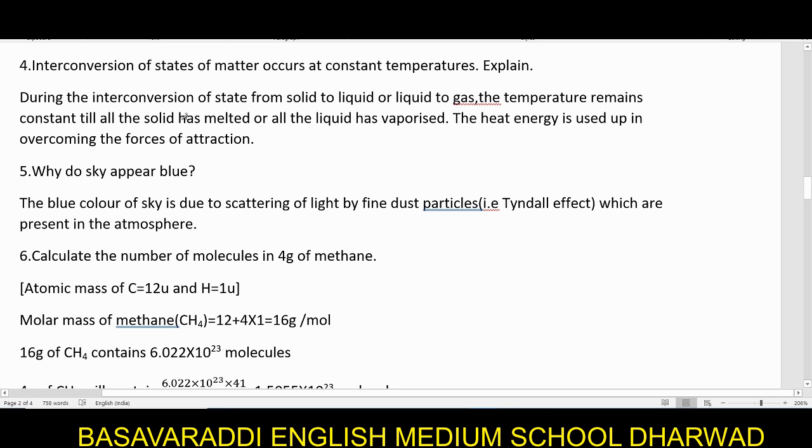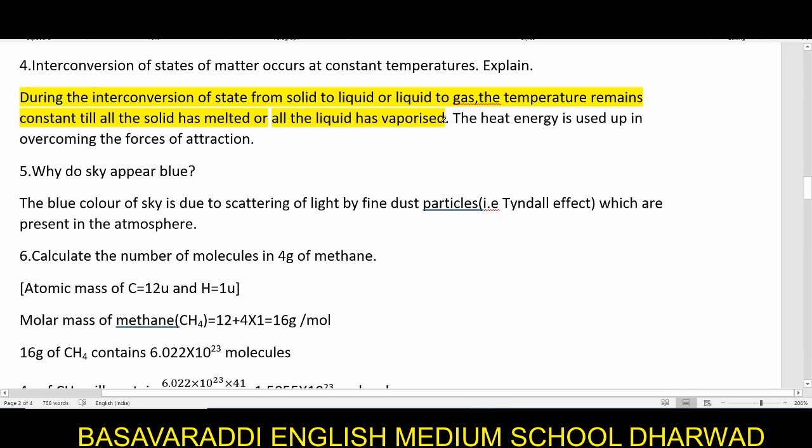During the interconversion of state from solid to liquid or liquid to gas, the temperature remains constant. This is very important. The temperature remains constant till all the solid has melted or all the liquid has vaporized.